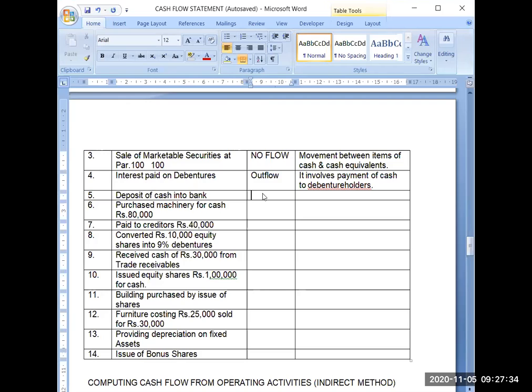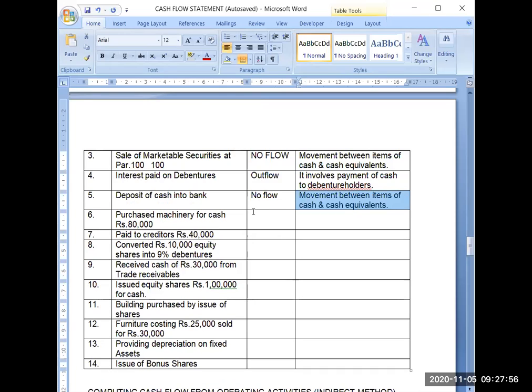So ultimately, there will be no change in the balance of cash and cash equivalents. So it will result in no flow, and the reason will be same, because it is also a movement between items of cash and cash equivalents.